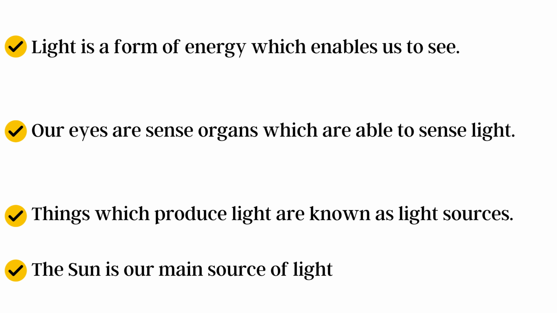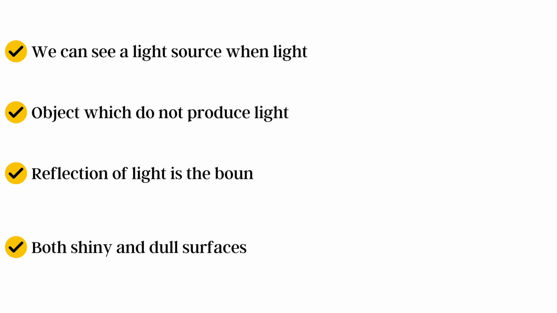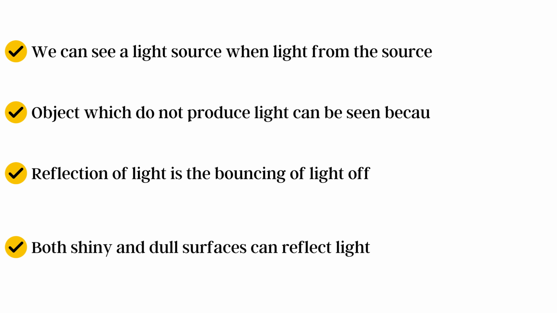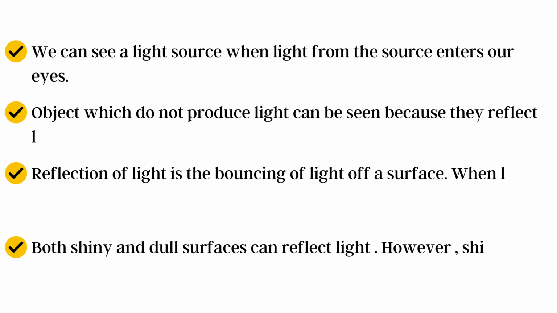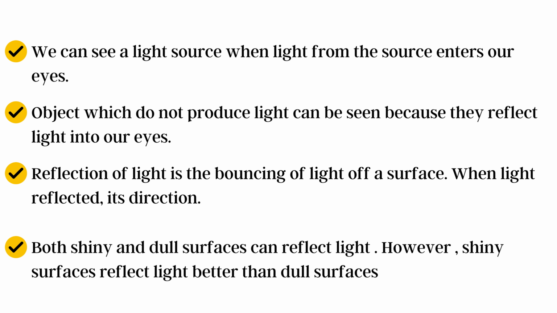Light is a form of energy which enables us to see. Our eyes are sense organs which are able to sense light. Things which produce light are known as light sources. The sun is our main source of light. We can see a light source when light from the source enters our eyes. Objects which do not produce light can be seen because they reflect light into our eyes.